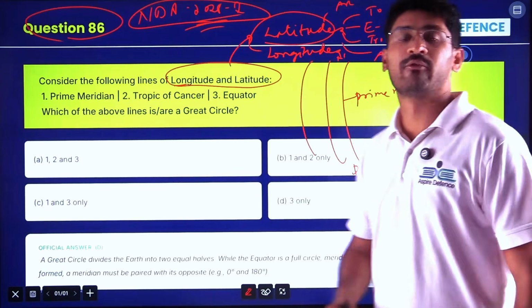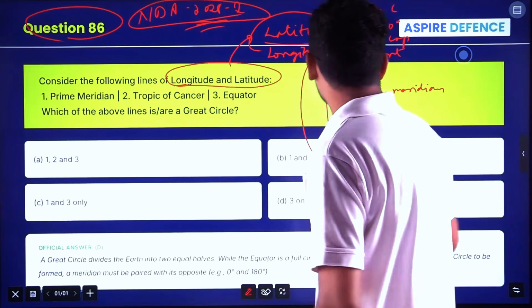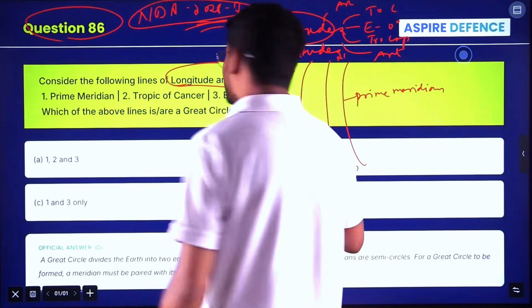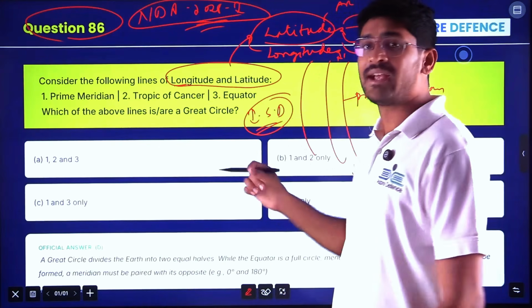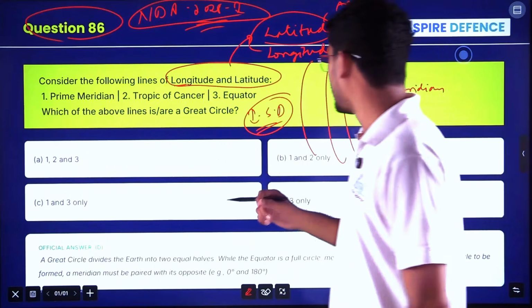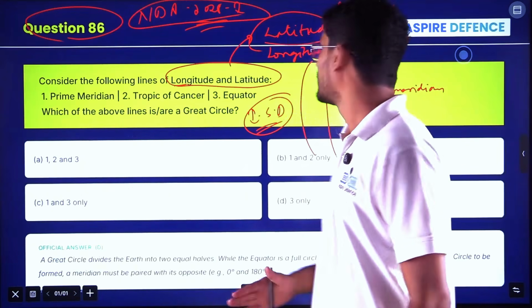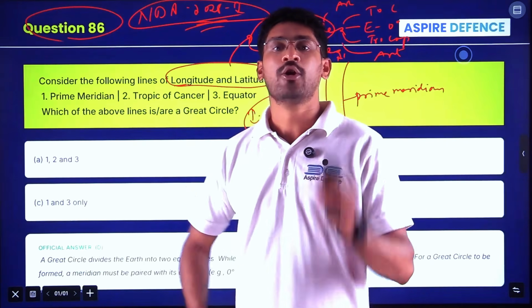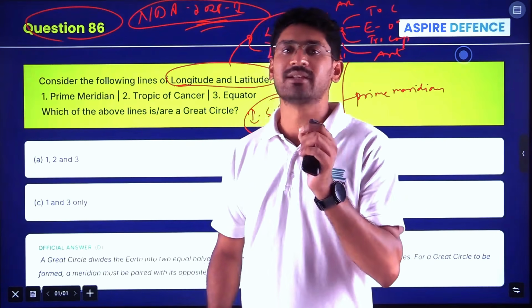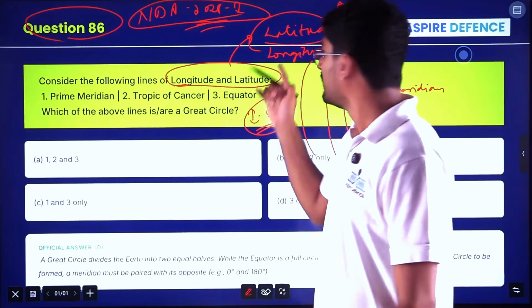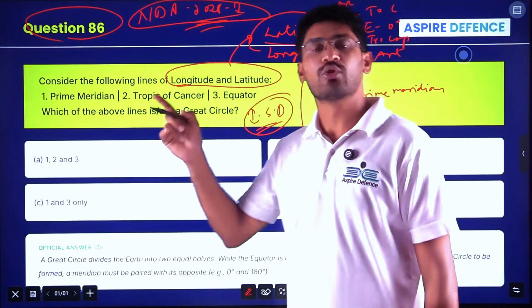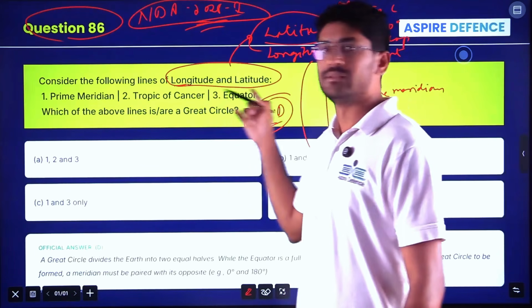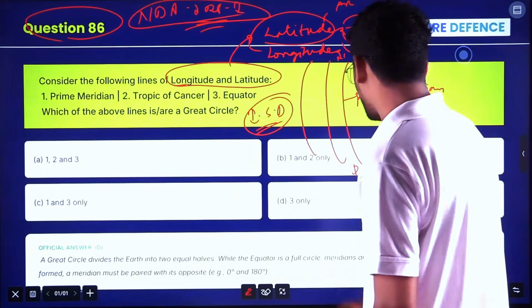These are the lines which show the standard times. We have IST, Indian Standard Time. Please tell in the comment section which is the Indian Standard Line, what degree, and is it to the east or to the west? How many lines of latitudes are there? How many lines of longitudes are there? All these are in your 11th and 12th standard geography books. You have to revise this part because 1 or 2 questions will come every year, every NDA cycle, through these topics. So we'll see this question now.